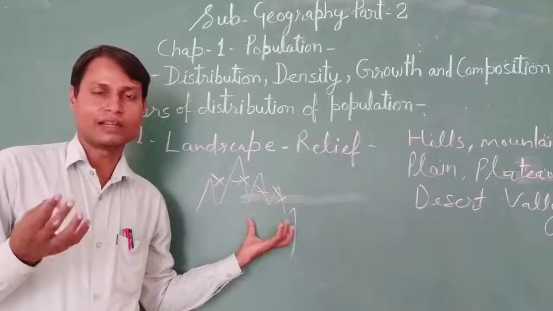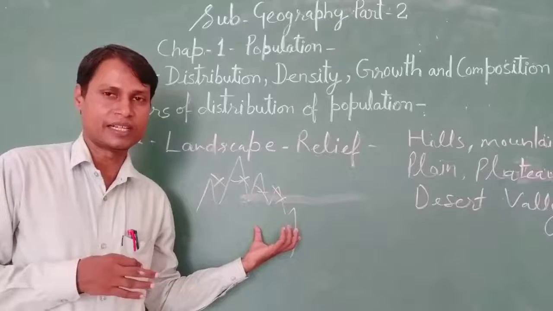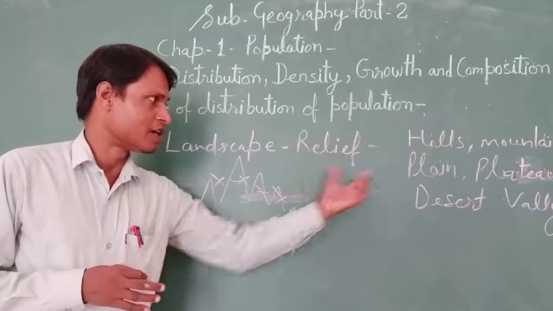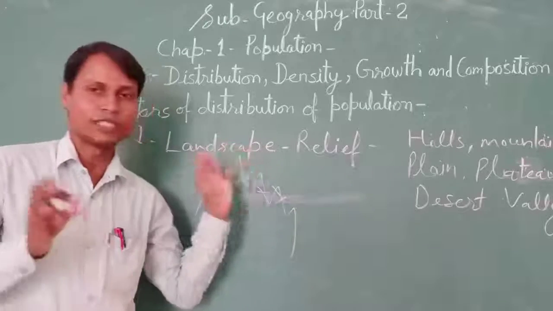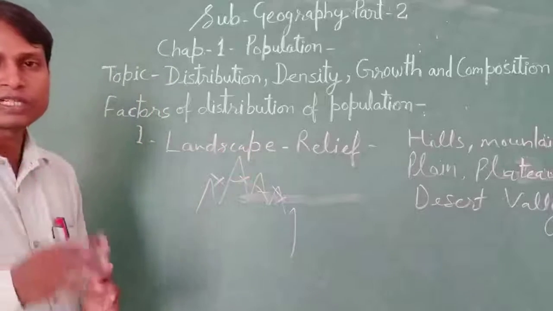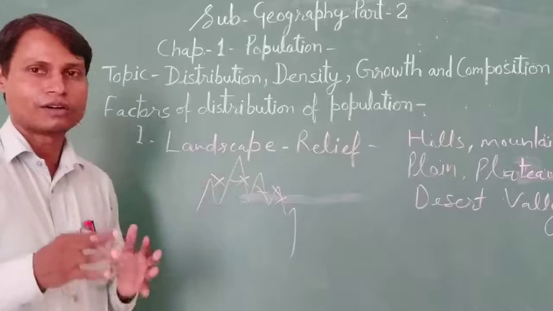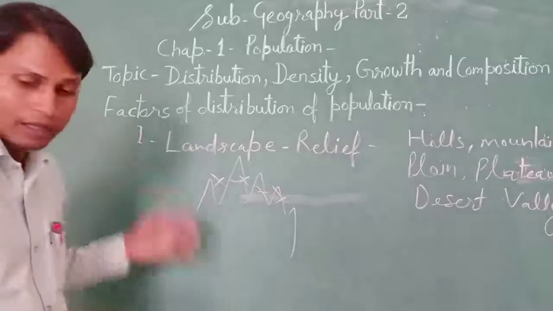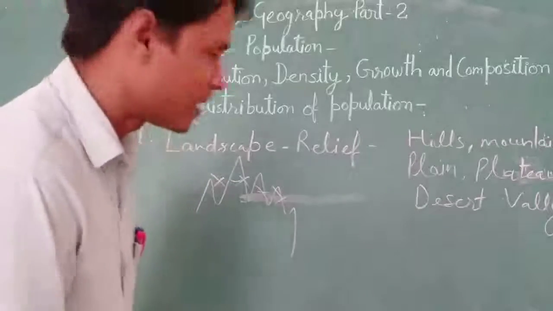यहाँ पर विरल, it means बहुत कम population पाई जाती है in comparison to the plain area. Plain में बहुत ज़्यादा population पाई जाती है. Dense population is found on the plain area. Right. The second important factor is the climate.